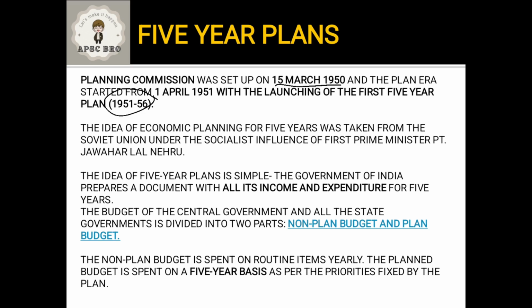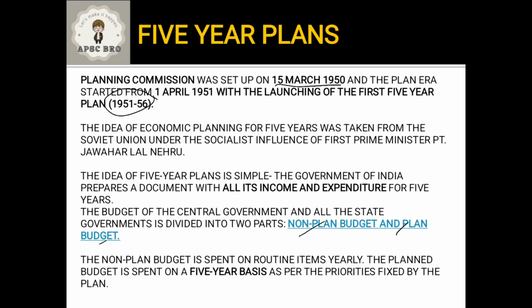So the 5-year plan is simple. It's just a statement, a document giving us the income and expenditure of the government for the next 5 years. Now we know that the budget of the central government or the state government has two parts: non-planned budget and planned budget.